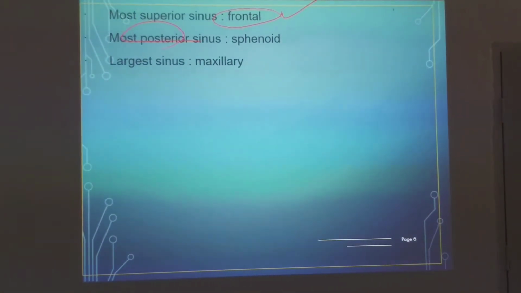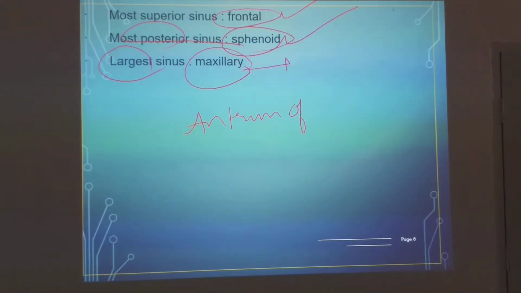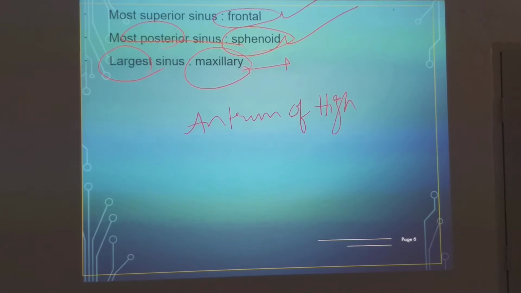The most posterior sinus is the sphenoid sinus, and the largest sinus is the maxillary sinus. The maxillary sinus is also called the antrum of Highmore, and its volume is nearly 15 ml.